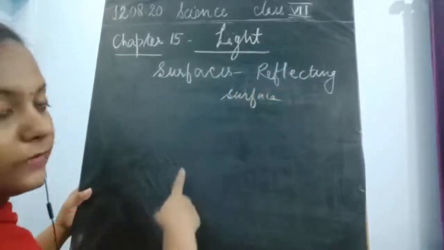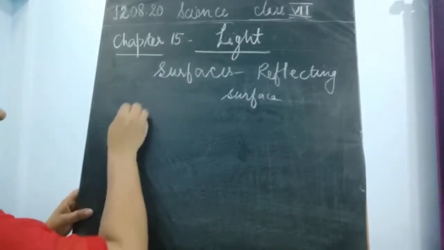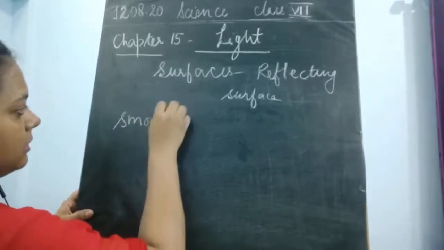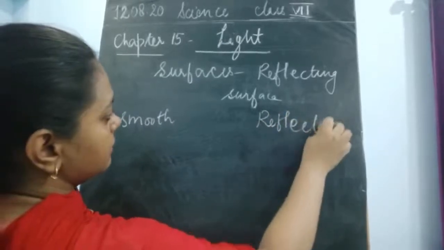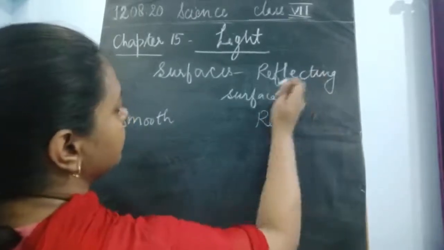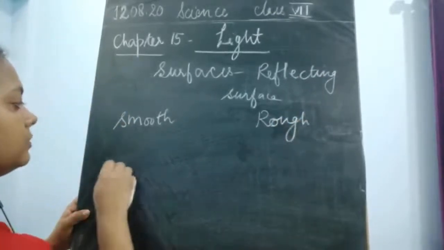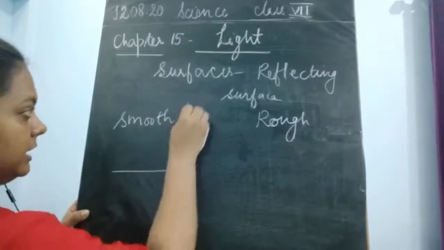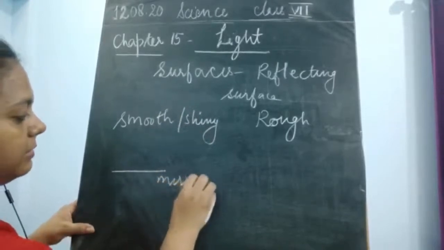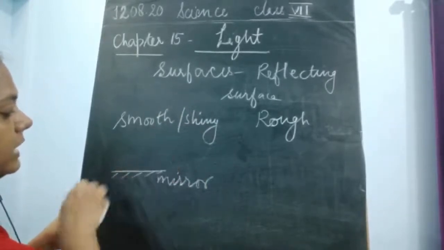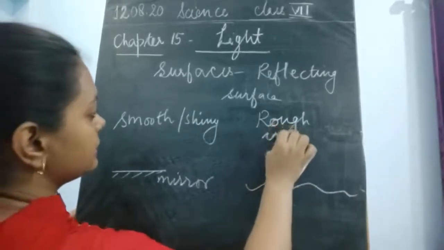Now, how many types of reflecting surfaces are there? It is of two types. The first is the smooth reflecting surface, and the second is the rough reflecting surface. A smooth reflecting surface means something just like a mirror, a shiny surface. For example, a mirror. This has a straight line, and a rough surface could be an irregular surface.